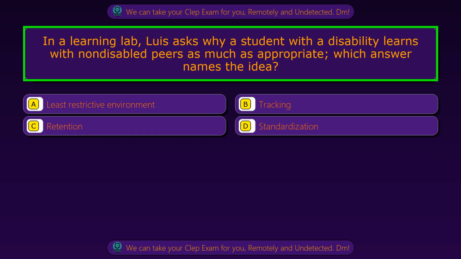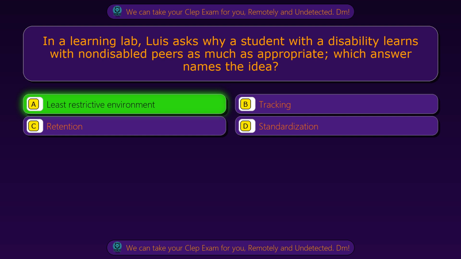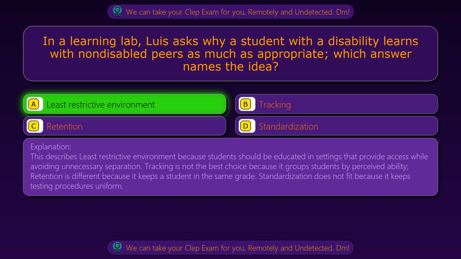Question 63. In a learning lab, Luis asks why a student with a disability learns with non-disabled peers as much as appropriate. Which answer names the idea? Option A, least restrictive environment. Option B, tracking. Option C, retention. Option D, standardization. The correct answer is option A, least restrictive environment. This describes least restrictive environment because students should be educated in settings that provide access while avoiding unnecessary separation.